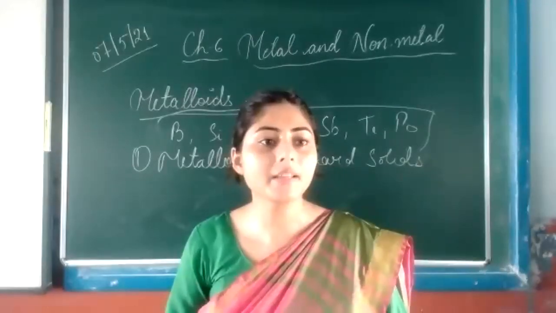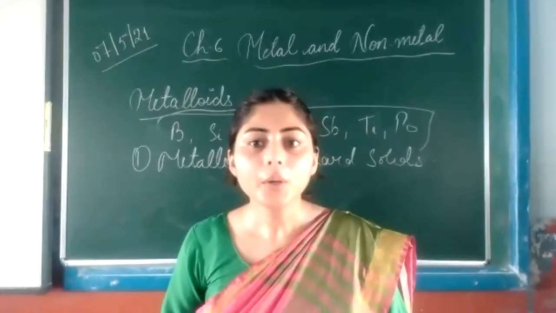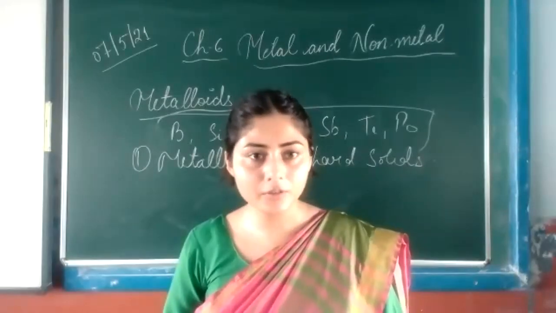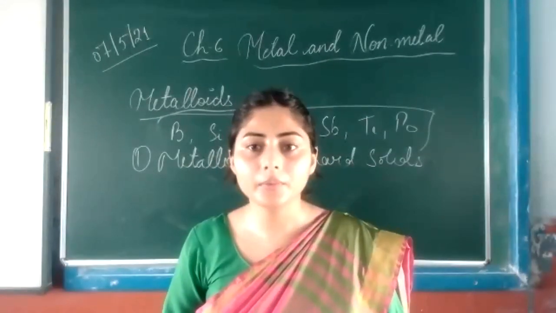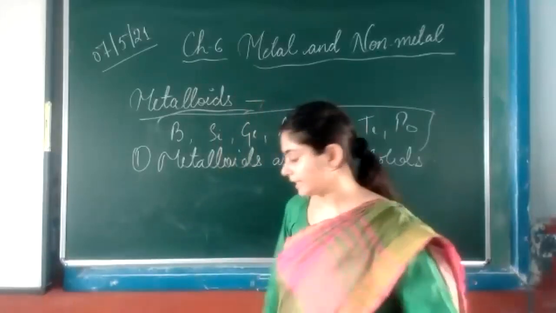Some metalloids have luster, but some do not. We will discuss this.